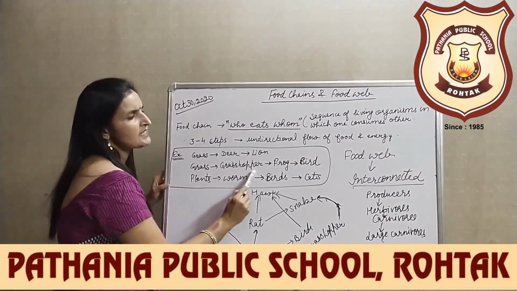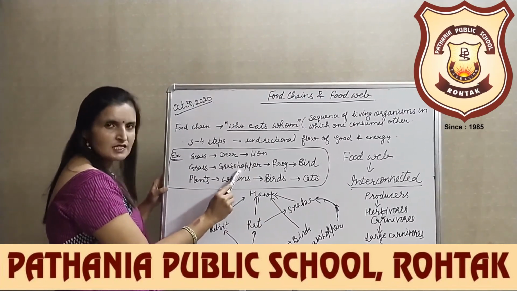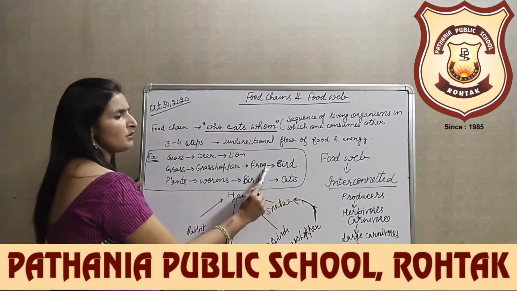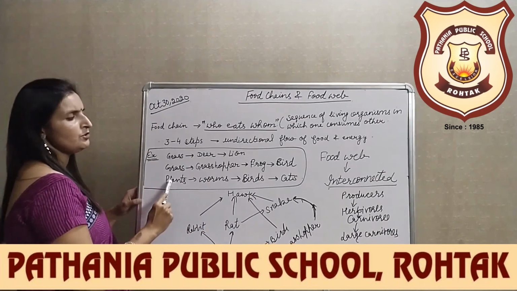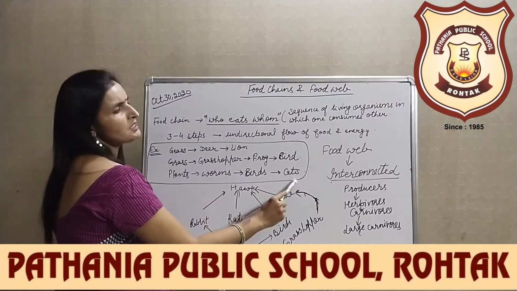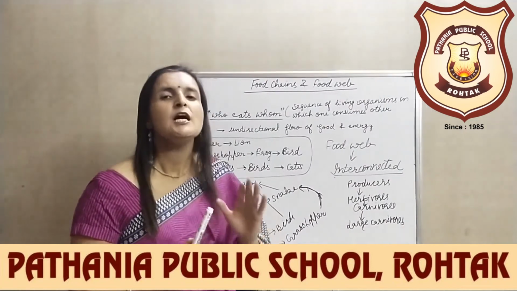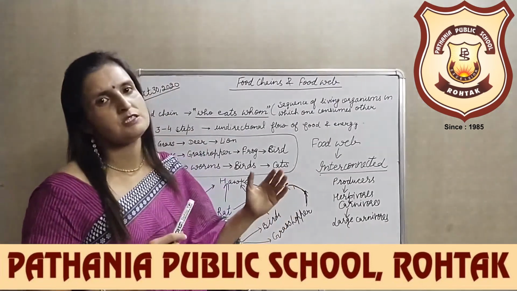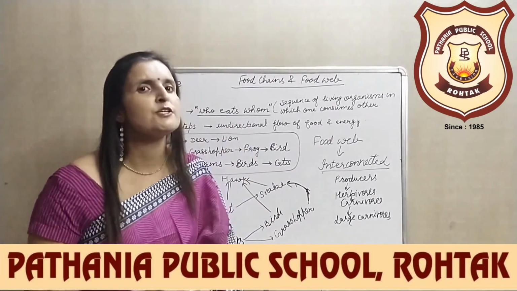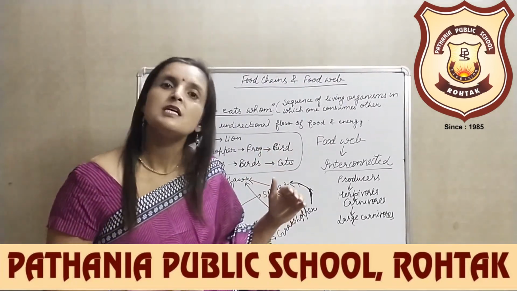Here is an example of a 4-step food chain where grass is eaten by an insect such as a grasshopper, which is eaten by the frog, and the frog is further eaten by the bird. Another example: plants are eaten by the worms, worms are eaten by the birds, and birds are eaten by the cats. These food chains maintain a particular balance in the ecosystem. If any step of a food chain gets disturbed, the balance of the ecosystem gets disturbed.